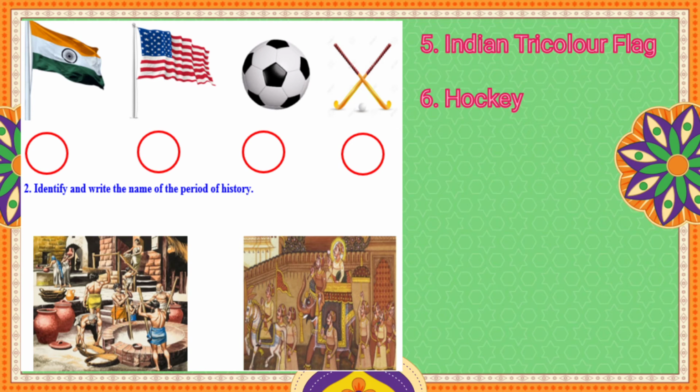Next, we are going to identify and write the name of the period of history. You see the picture, and you can easily identify the period of history. The first picture is easy, and the period is the Iron Age. The next picture is also very easy. You can easily find the period, and the answer is the medieval period. The king is going on the elephant. Okay, we'll go to the next exercise.